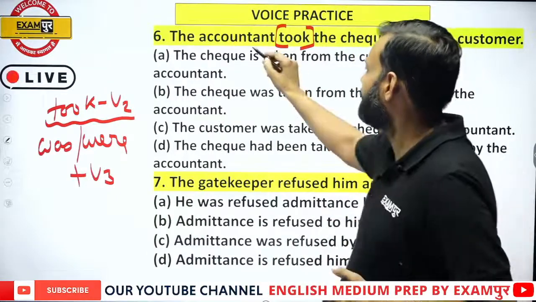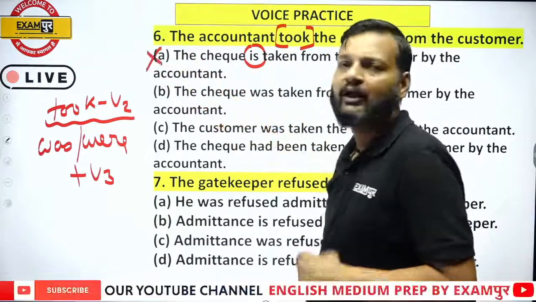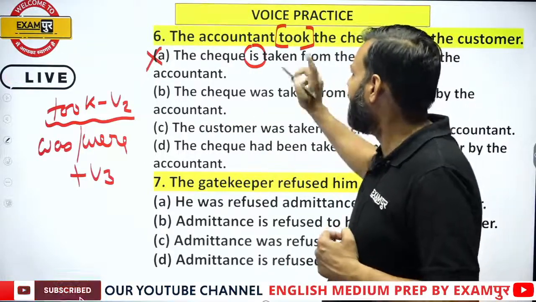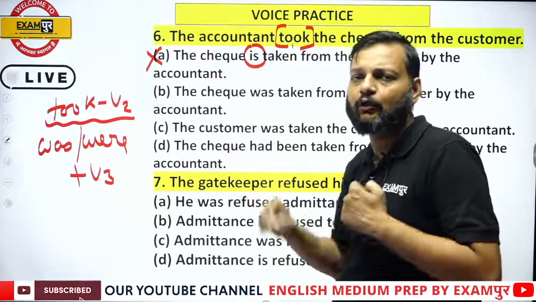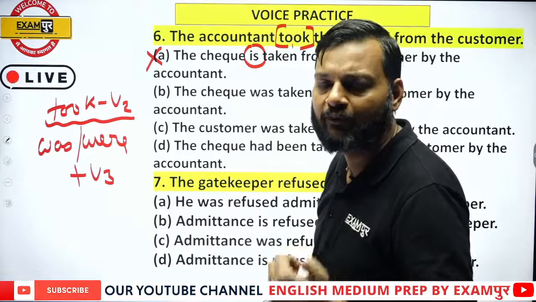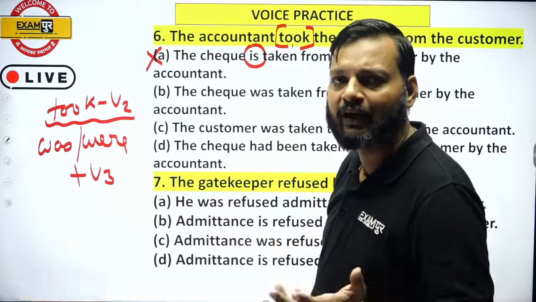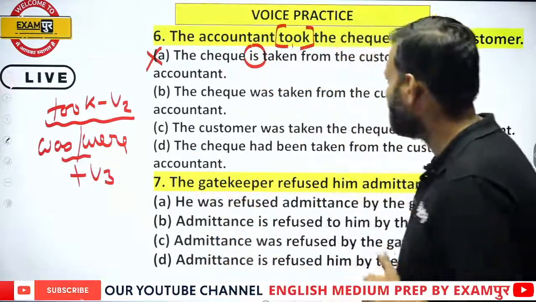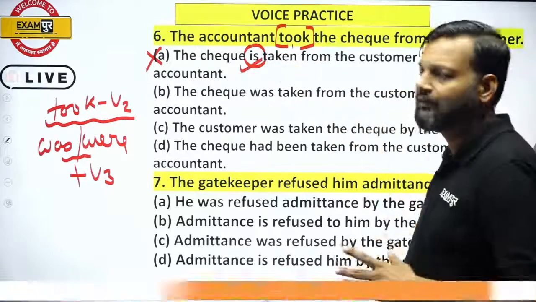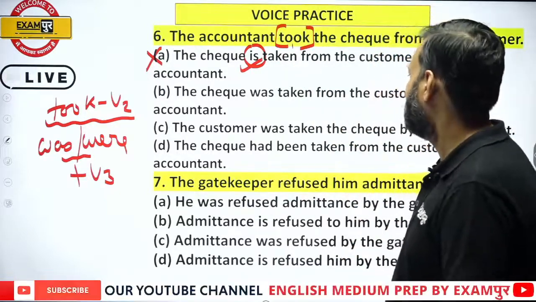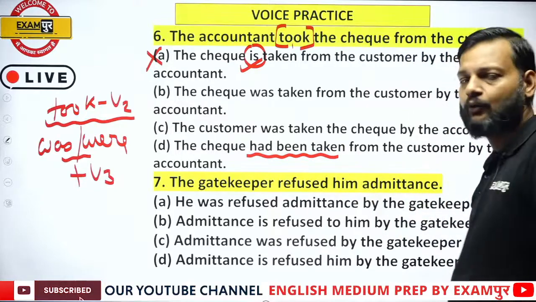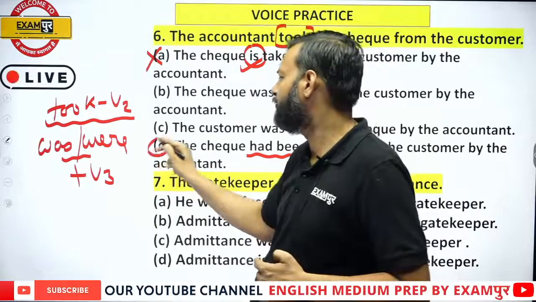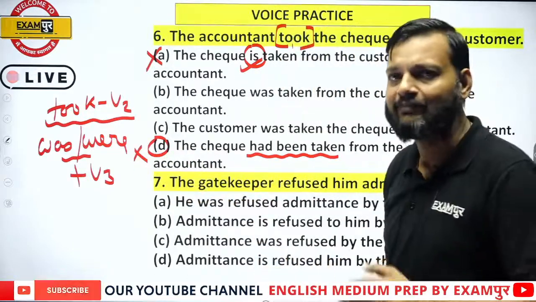Now check, here we have is, cannot be the answer. You just need to pick the key elements. We have the second form of verb in the question, and whenever a second form of verb is changed into passive, it becomes was, were plus V3. So this cannot be the answer because it has is, present, right? Here we have had been. Since we need was, were plus V3, how can this be the answer? It has had been. This is perfect.